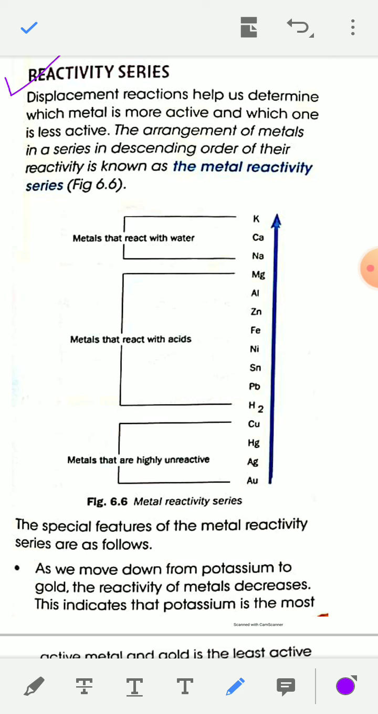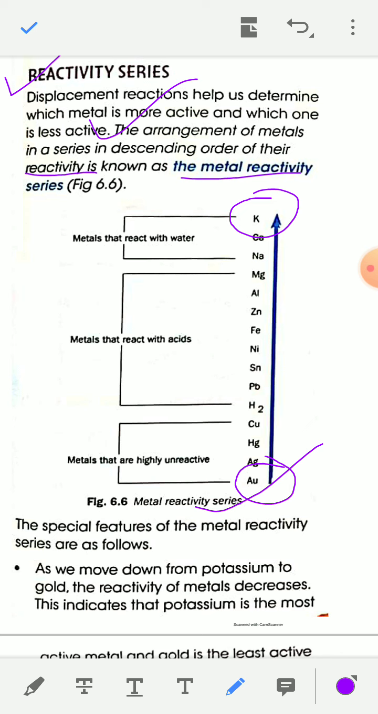You know, in nature there are many types of metals available, and some of them are highly reactive, some are very unreactive, and some metals are moderately reactive. The arrangement of metals in a series in decreasing order of their reactivity is known as the metal reactivity series, and this is the metal reactivity series. The most reactive metal is potassium and the least reactive metal is gold.